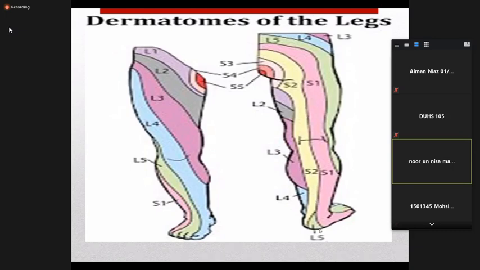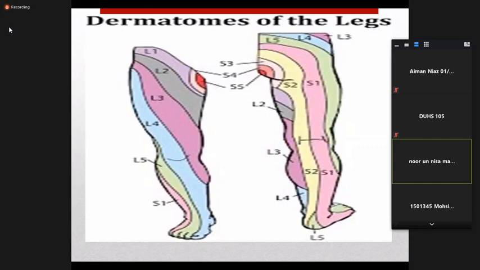The heel is supplied by L5, and the front of the leg from above is L1, L2, L3, L4, which supply the thigh. L4 supplies the thigh as well as the leg from lateral to the medial side, and supplies the great toe also. This is the basic dermatomal supply of the lower limb.